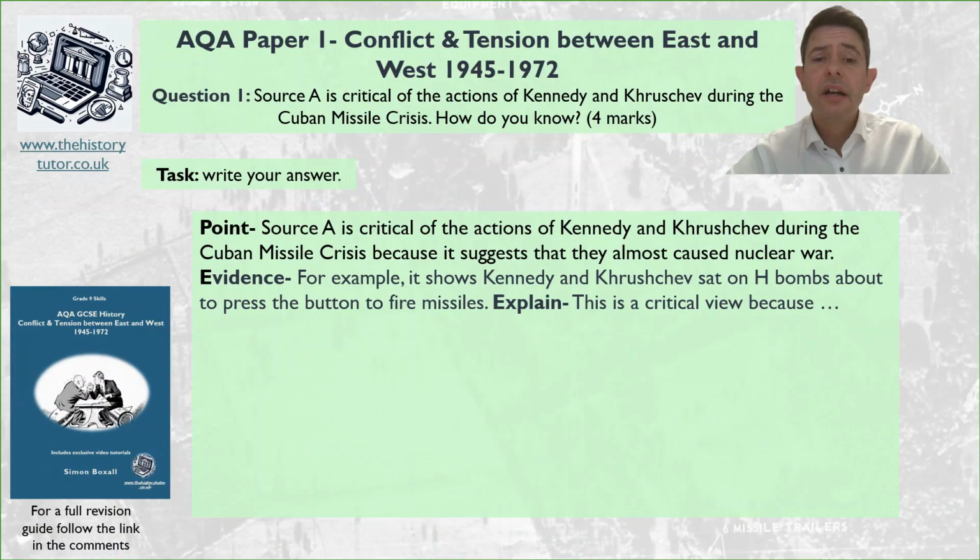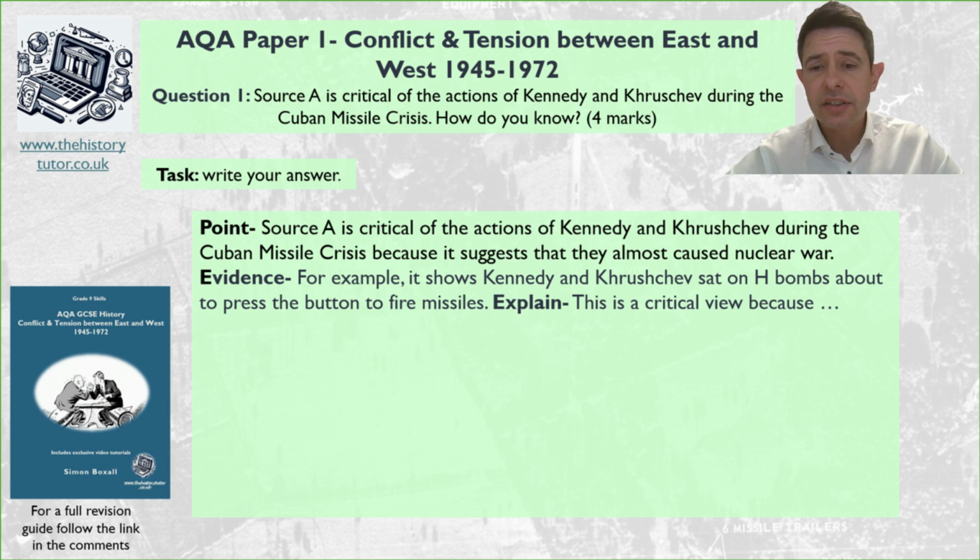Very simple this. For example, Kennedy and Khrushchev are sat on H-bombs and about to press the button to fire the missiles, suggesting war is about to happen. So why is this a critical view then? We need a couple of sentences of knowledge now to explain how this is a critical view. What's happening in the Cuban Missile Crisis that means that people fear mad and nuclear war? So give a couple of sentences of knowledge, pause me now and pick out the facts that best explain this.